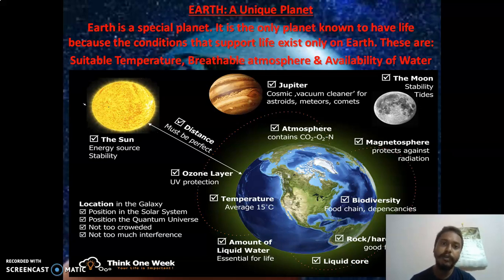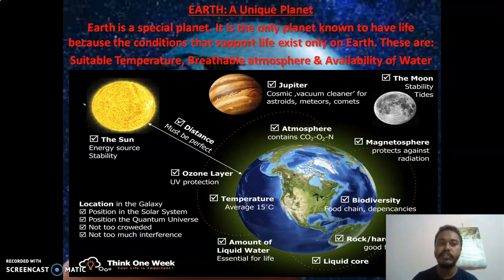Breathable atmosphere. What do we mean by breathable atmosphere? In the inner planets, we find that hydrogen is there and some other gases are there, but oxygen is not in that much quantity. And if we see the outer planets, hydrogen is there, helium is there, which is not breathable at all. Earth is the planet which has oxygen and carbon dioxide. Oxygen is needed for our breathing and carbon dioxide is needed for the process of photosynthesis. So you can see why it is a breathable atmosphere.